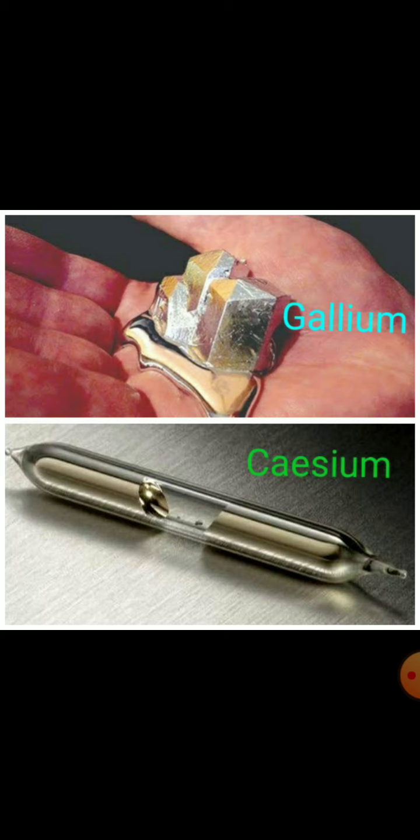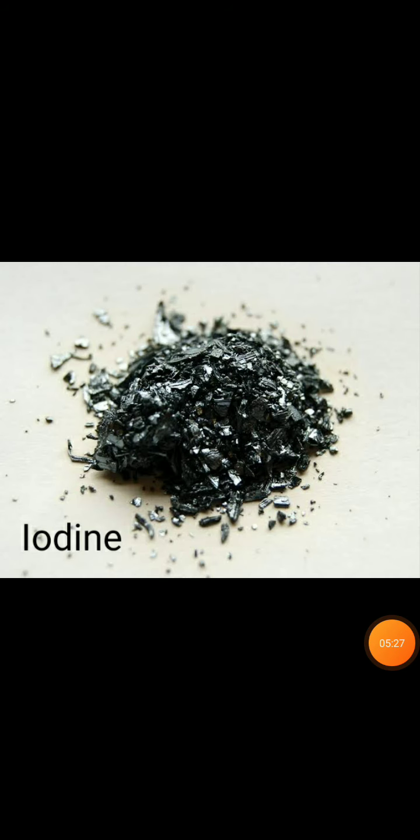So these two are exceptions, that these two have very low melting points, although they are metals. Another exception is that iodine is a non-metal but it is lustrous. We learned that non-metals are non-lustrous, but it is an exception that iodine is lustrous.